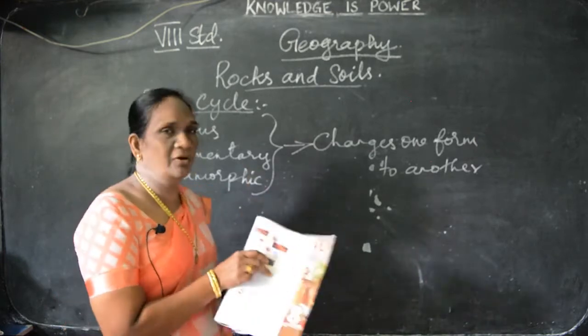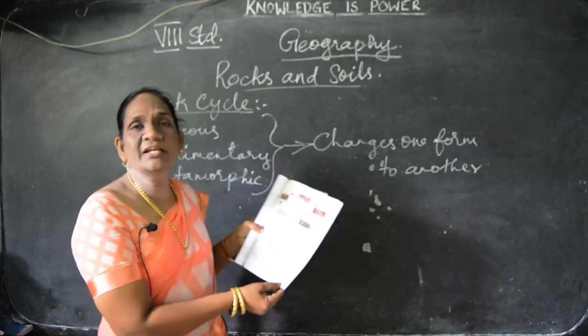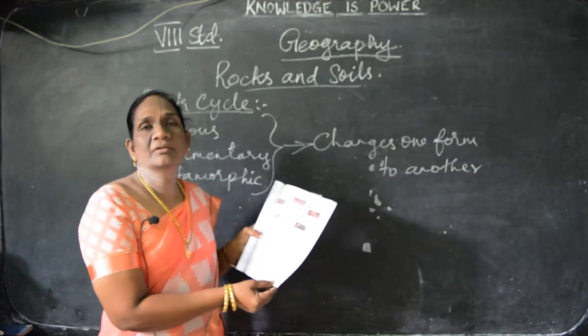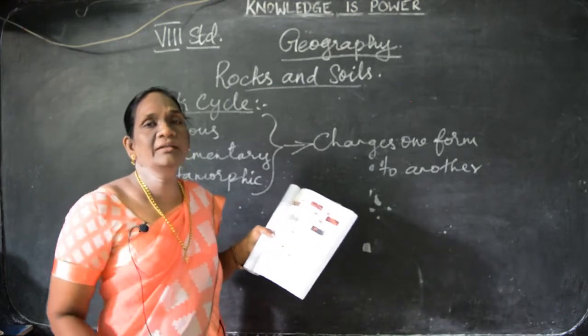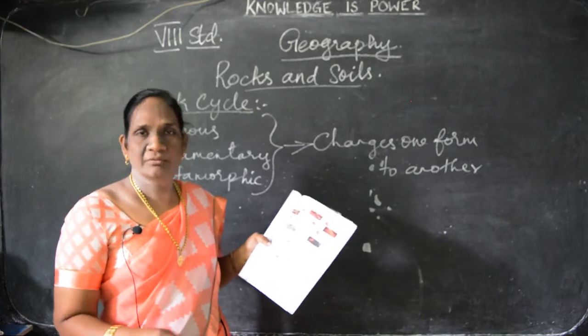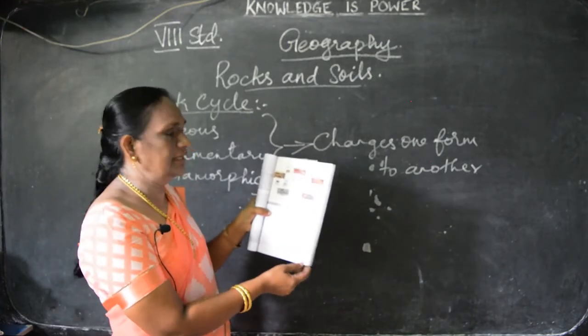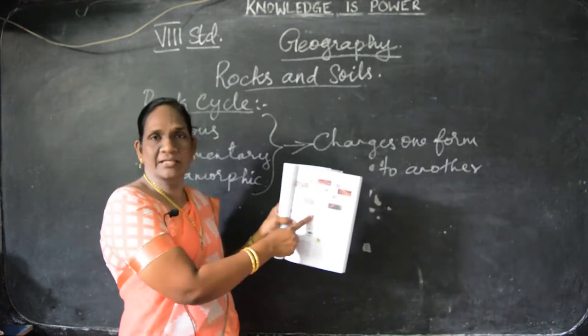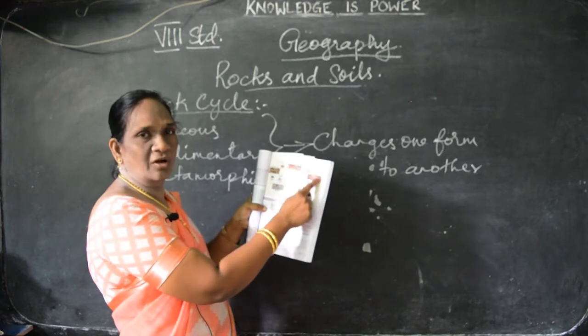So, these are all about the rock cycle, and in page number 89, children, you take out your book. Every time I am telling you that while you are coming for the online classes, you have to have your books and one notebook. Understand? So, in page number 89, you can see the rock cycle picture, how the rock is made.